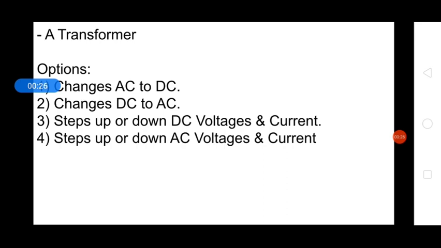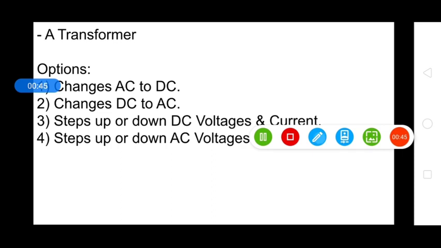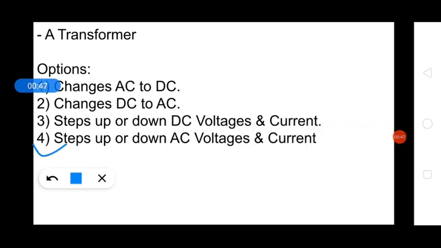When we give DC supply, there will be no changing flux, so no EMF is induced in the secondary coil. So transformer doesn't work on DC, it can only increase or decrease the value of the AC voltages and current. So the right answer will be steps up or down the AC voltages and current.